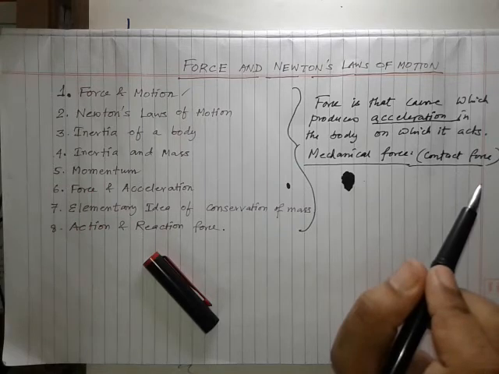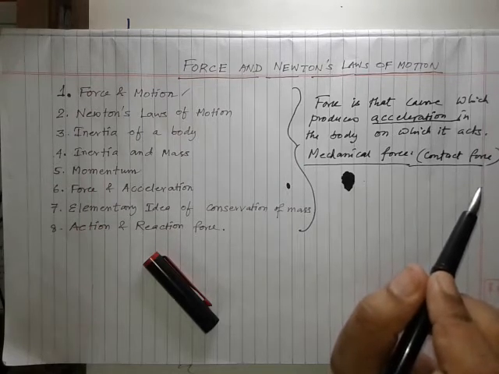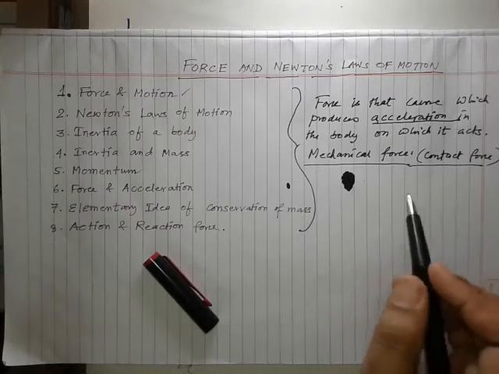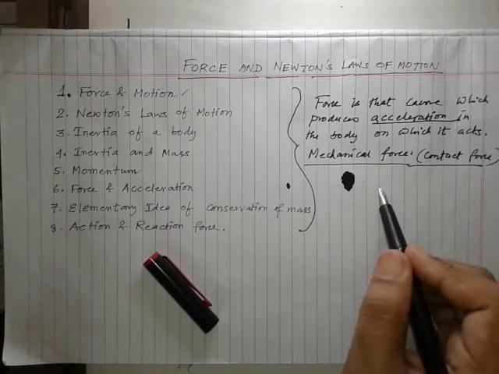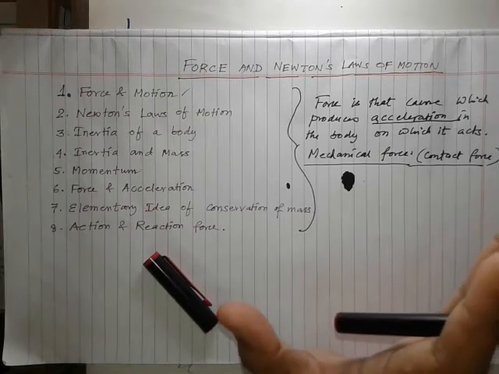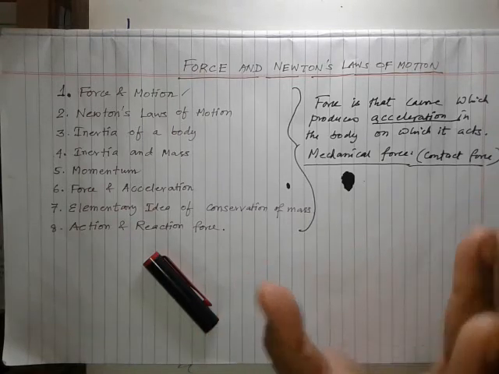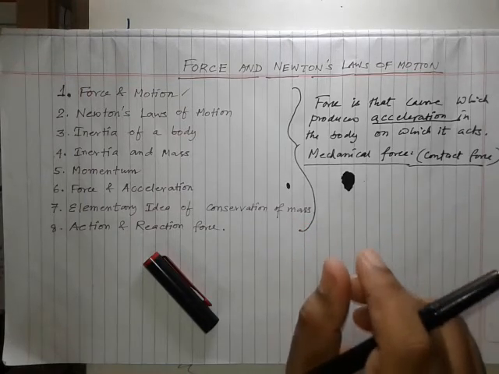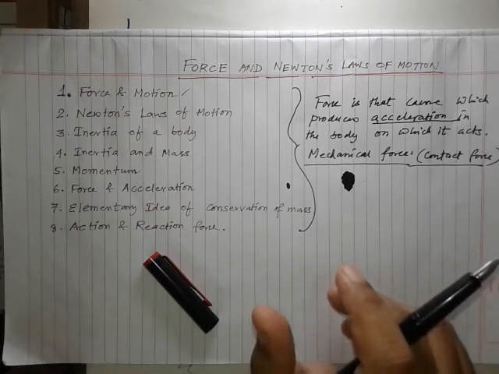It is the force which acts when objects are in contact with each other. Suppose I am pulling an object, or pushing somebody. Then I have contact with that person or object, and that is why the object is moving. So that is called mechanical force or contact force.